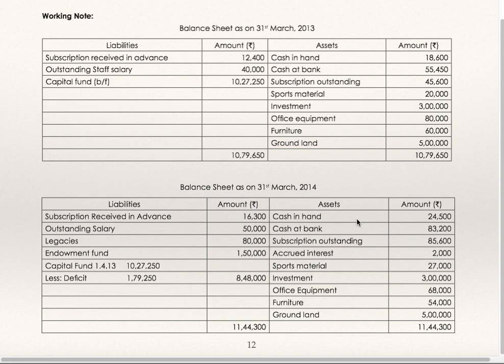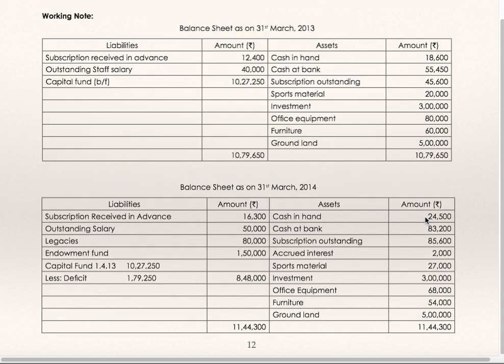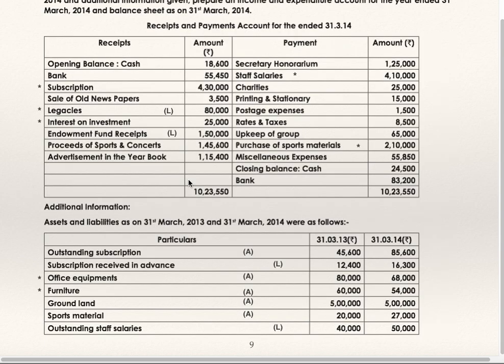Now we'll see the closing balance sheet. Balance sheet as on 31st March 14. Go to the receipt payment account. Closing cash and bank 24,500 and 83,200. Then go to additional information. Outstanding subscription on the asset side, office equipment 68,000, furniture 54,000, ground and land 5 lakhs, sports material 27,000 on the asset side. Liability side, subscription received in advance 16,300 and